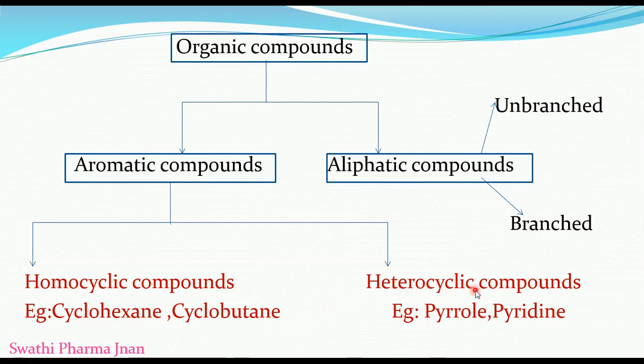Next are heterocyclic compounds. Hetero indicates different. Along with carbon and hydrogen, heteroatoms like nitrogen, sulfur and oxygen will be present in the cyclic compounds that are called heterocyclic compounds. Examples are pyrrole and pyridine.